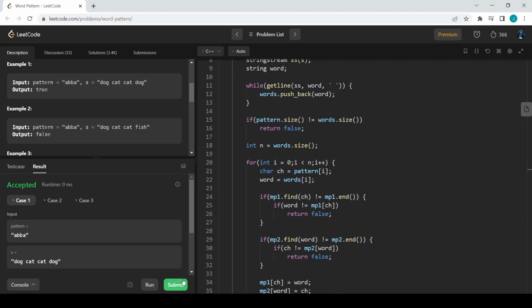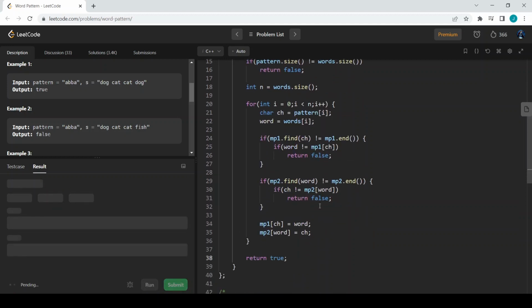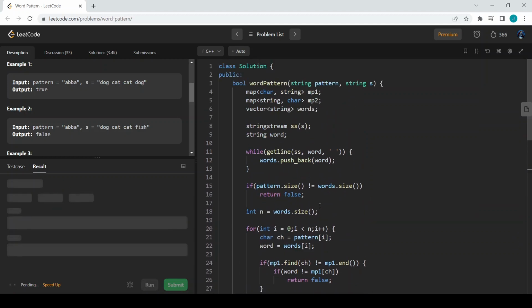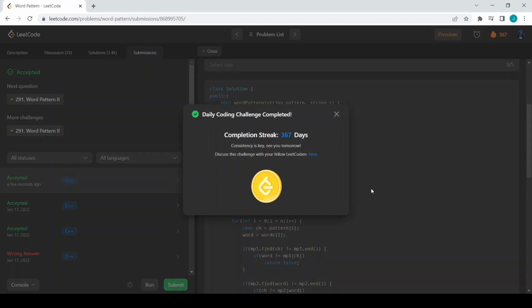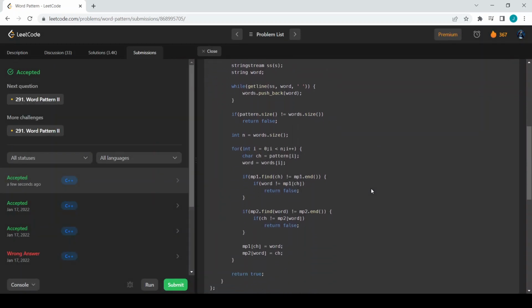We are having two maps, so it is simple if we maintain two maps and we are using a string stream instead of creating the words manually. Hope you like the solution, and let me know in the comments if there are any suggestions. This is the code given.